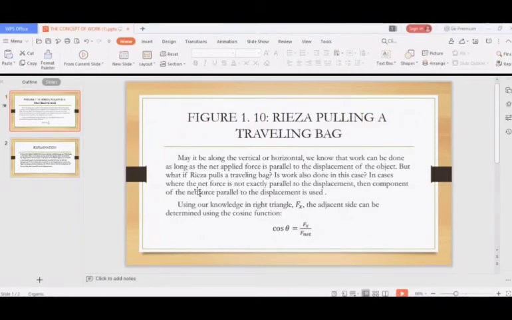In cases where the net force is not exactly parallel to the displacement, then the component of the net force parallel to the displacement is used. Using our knowledge of the right triangle, the adjacent side can be determined using the cosine function. Cosine theta equals adjacent over net force.